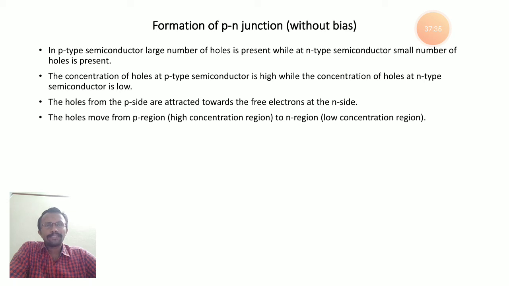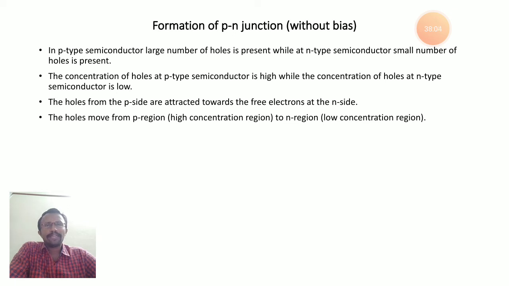Holes concentration is nothing but PQ mu P into E. N is the electron concentration, P is the holes concentration, Q is the charge, mu n and mu P are the mobility of electrons and mobility of holes, where E is the applied electric field. So the total current density is defined as J is equal to Jn plus Jp, that is the drift current density due to electrons and drift current density due to holes.